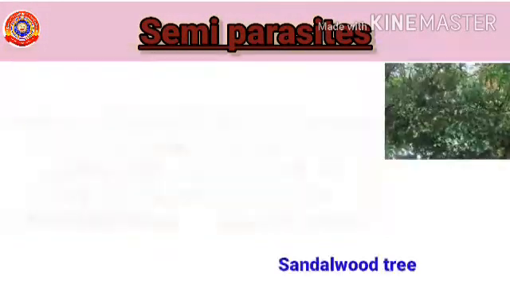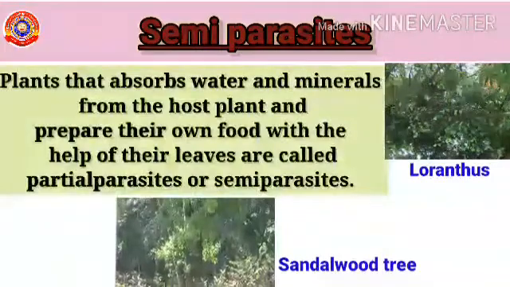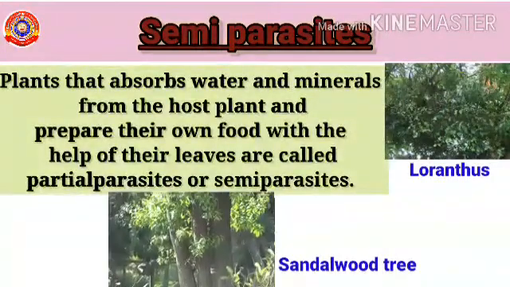Examples of semi-parasites are loranthus and sandalwood. Once again, what are semi-parasites? Plants that absorb water and minerals from the host plant and prepare their own food with the help of their leaves are known as semi-parasites. Example, loranthus and sandalwood.